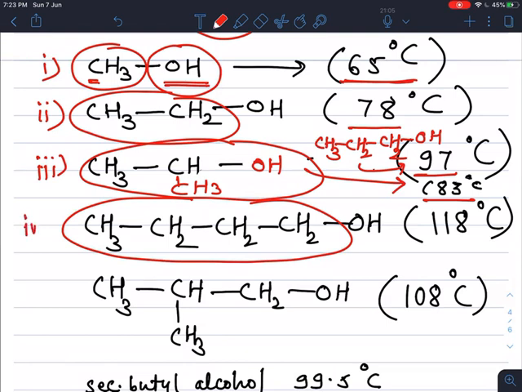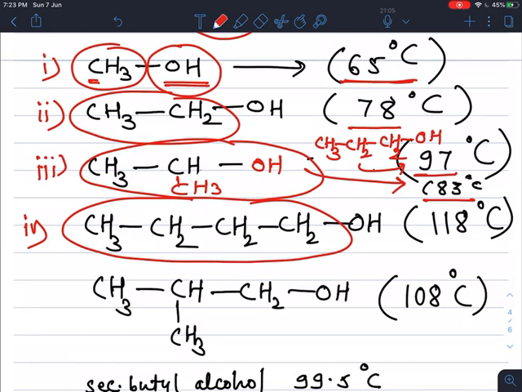If I take one more example, N-butyl alcohol, a 4 carbon alcohol, its boiling point is 118 degrees Celsius. If we take this 4 carbon compound with one methyl group branch, that is isobutyl alcohol, its boiling point decreases. So as branching increases, the boiling point decreases, because the surface area decreases and the force of attraction also decreases, and so the boiling point becomes lower.